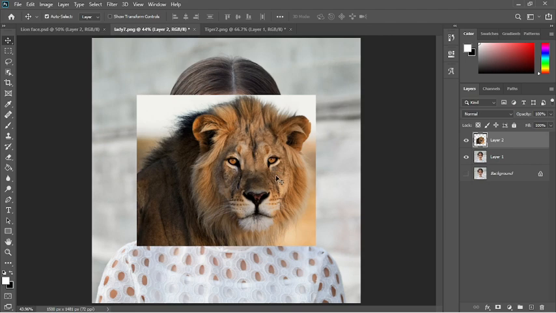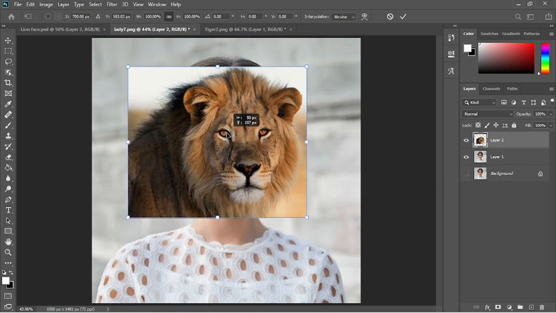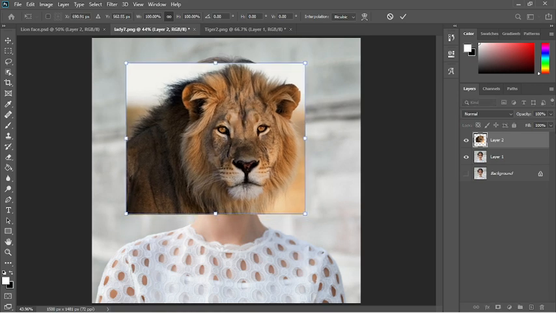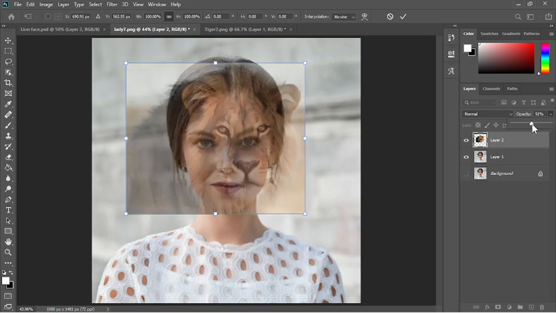Now I'd like to move this picture, so I press Control T again. T means transform. So I put it on, and I cannot see her face. How to see her face? I just make it a little bit smaller here. Here you can see her face.